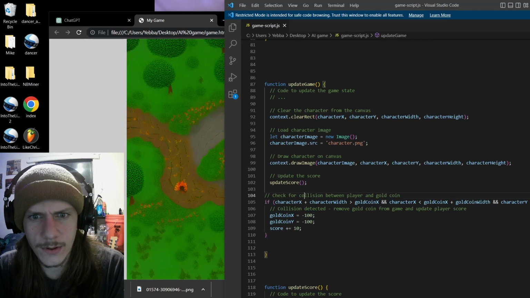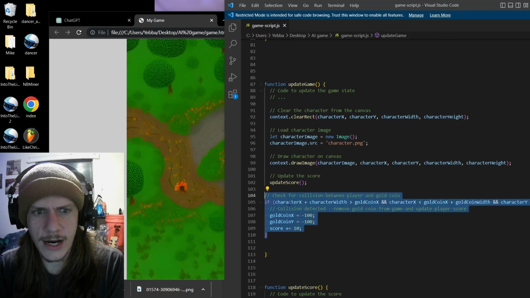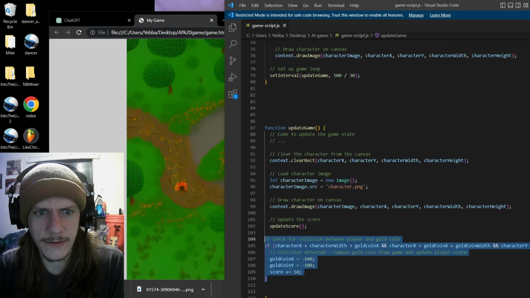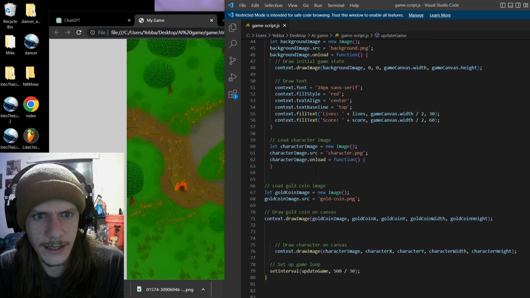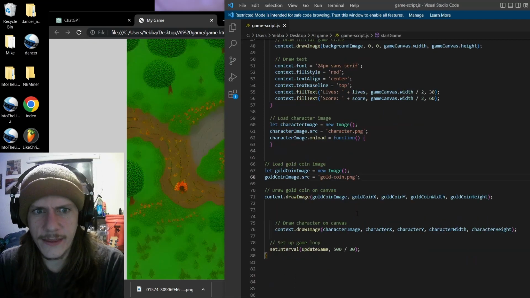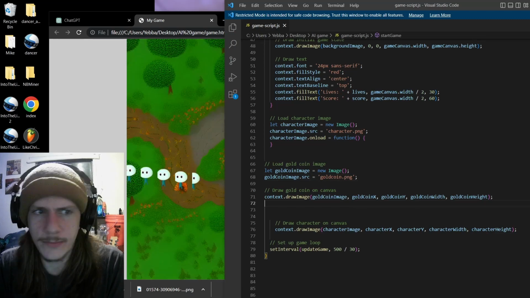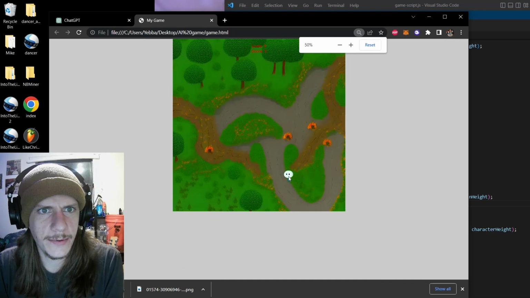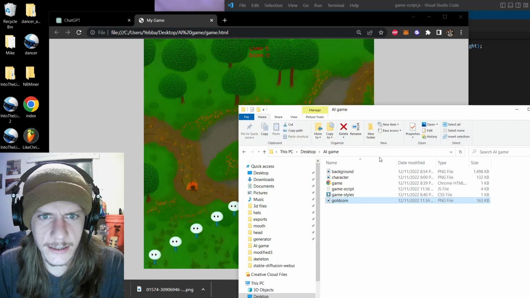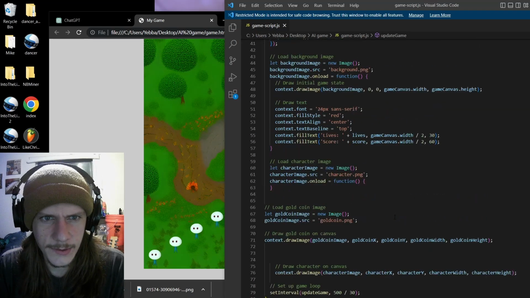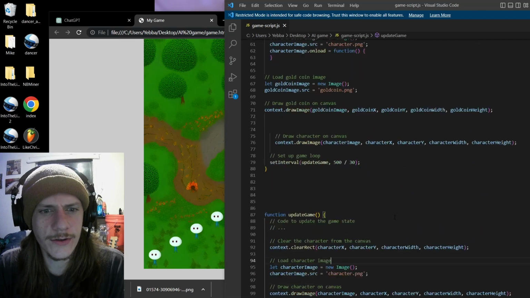So I think that I want to delete this check for collision for now because I don't want to mess myself up. You know what? No, it didn't change anything. I'm going to keep it. Sorry, I'm so back and forth. So, okay, I know what's wrong. The gold coin image file, boom. It had a dash when mine does not. So that probably doesn't help. And the next thing is, let's see, goldcoin.png. So everything looks right to me.